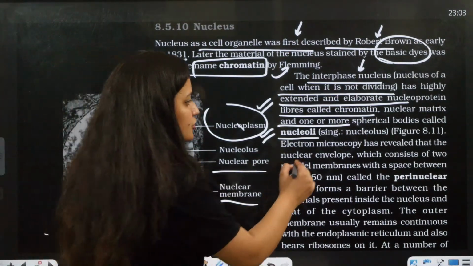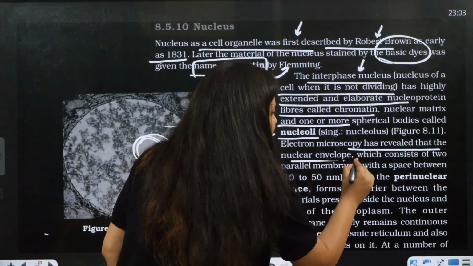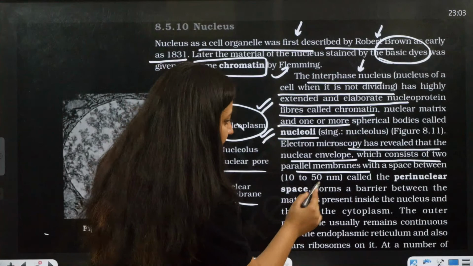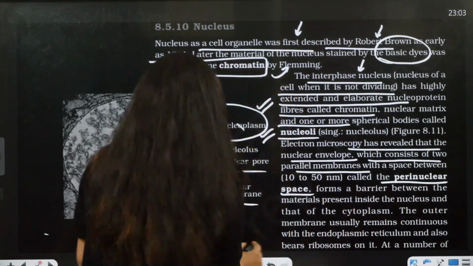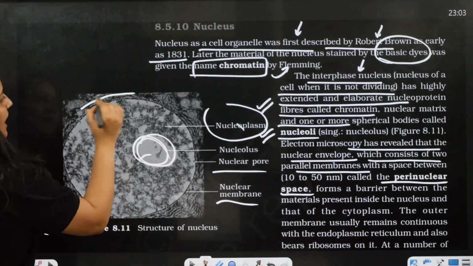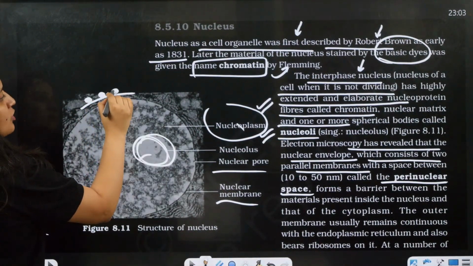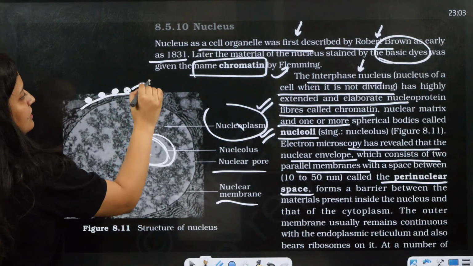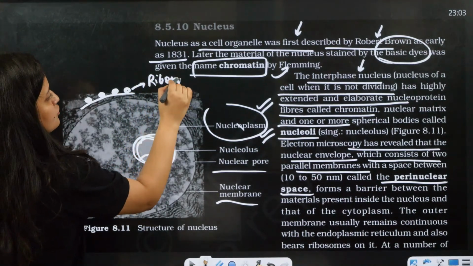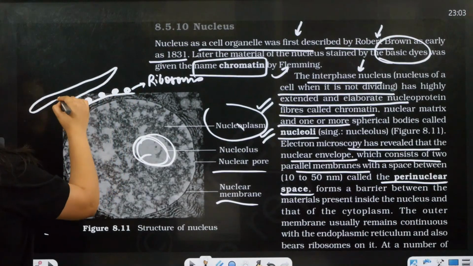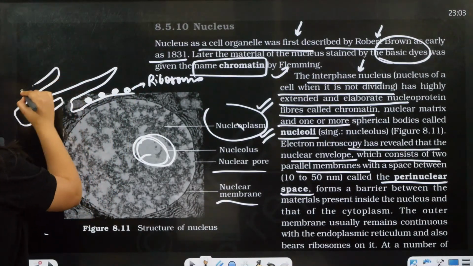Electron microscopy has revealed that the nuclear envelope consists of two parallel membranes with a space between them, the perinuclear space. The outer membrane also has ribosomes attached to it on its outer side, and it is in continuation with the rough endoplasmic reticulum.